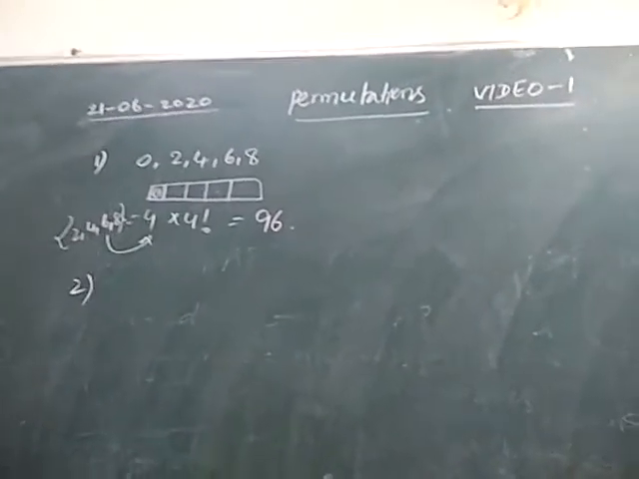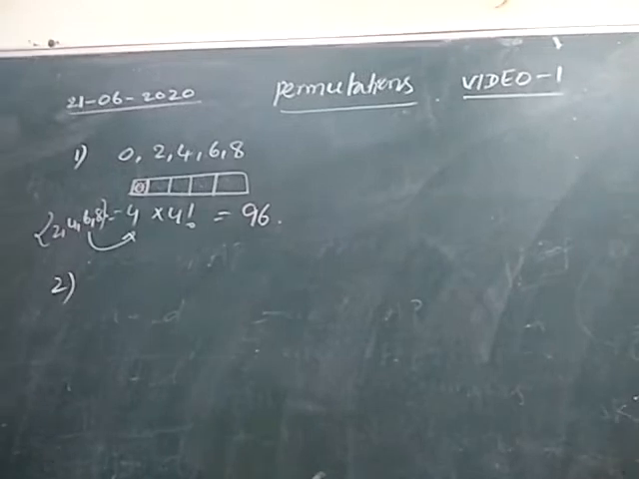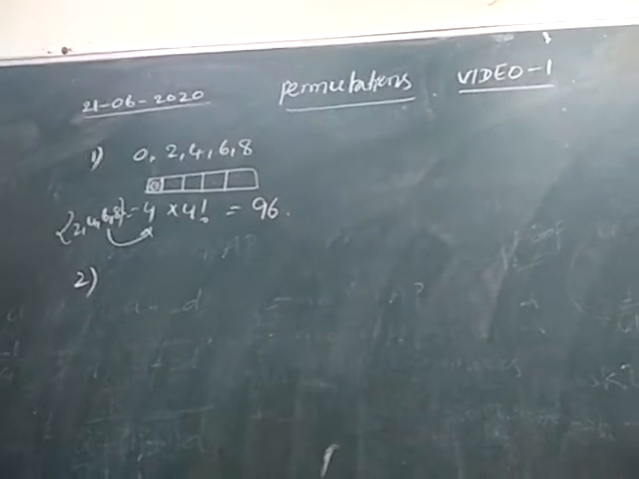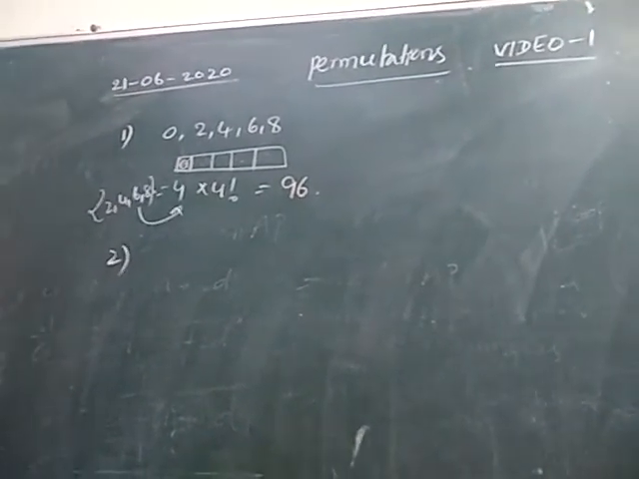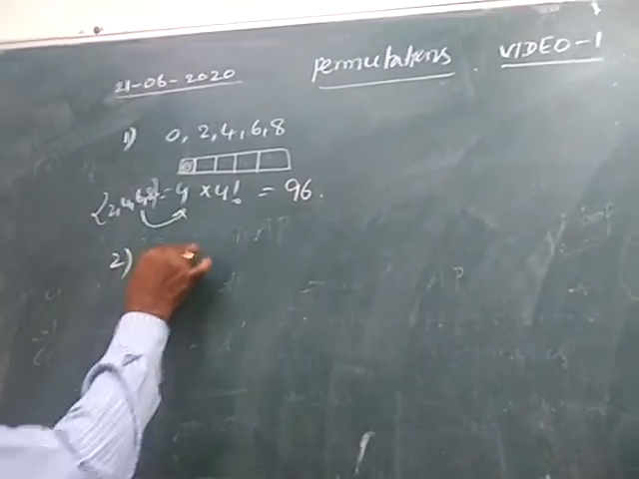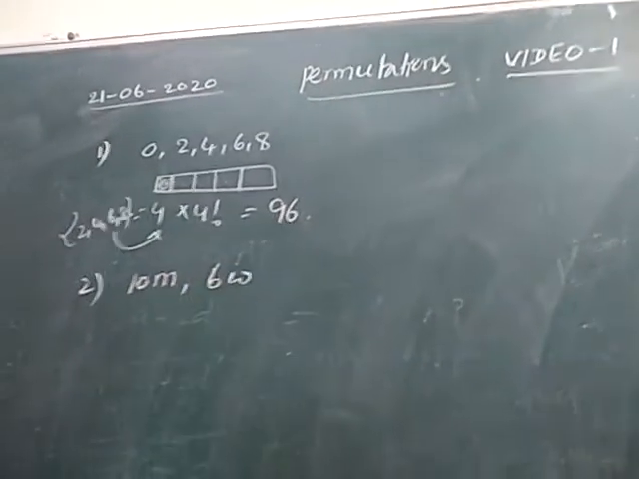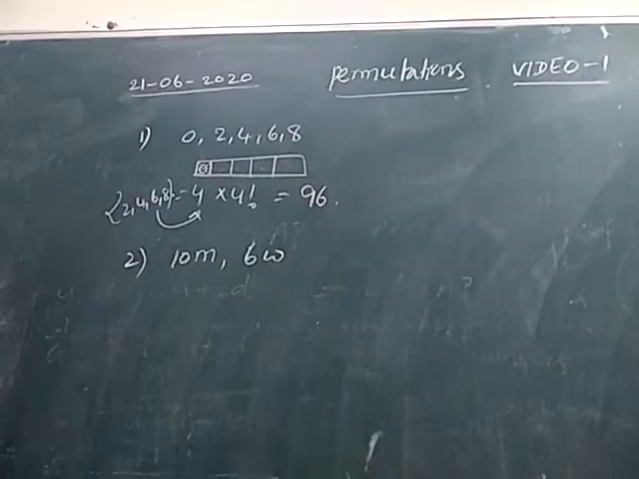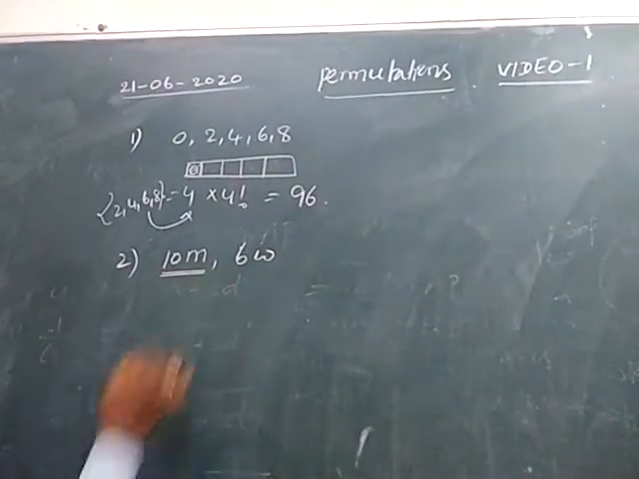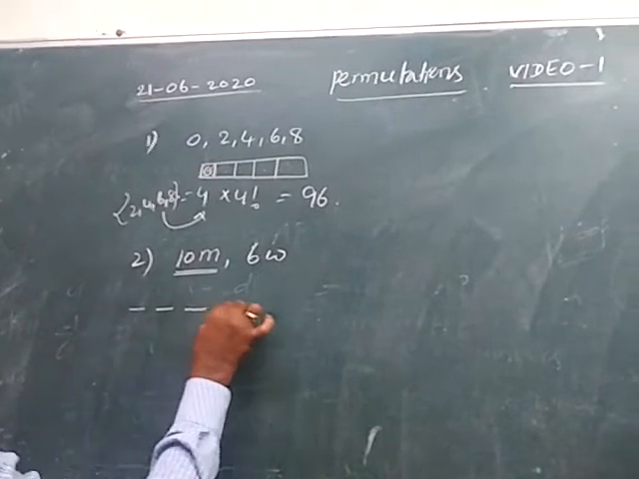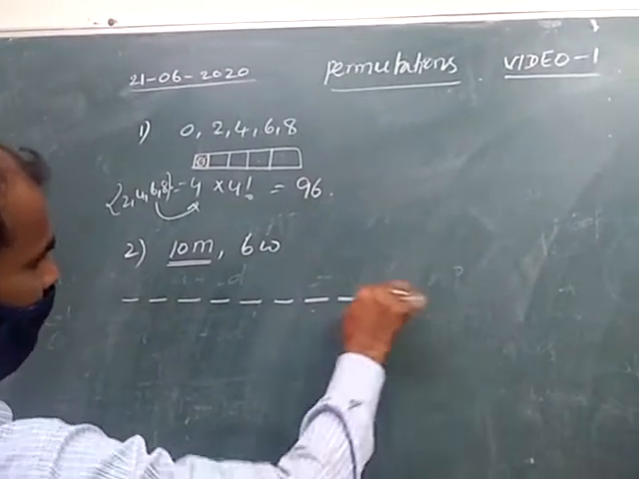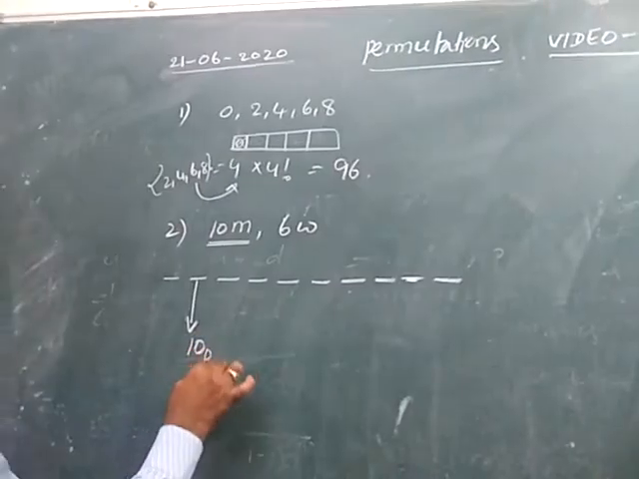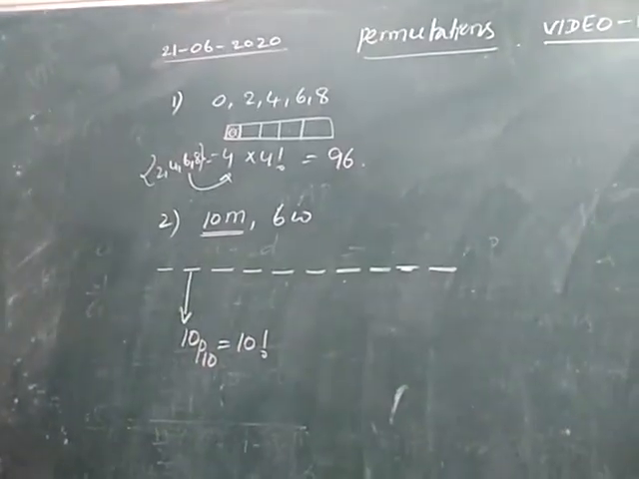Next, second one. 10 men and 6 women are to be seated in a row so that no 2 women sit together. Find the number of such permutations. The 16 members can be arranged in a row such that no 2 women sit together. That means we have to arrange the 10 men first. These 10 members can be arranged in these 10 places in 10P10 ways. 10P10 is clearly 10 factorial.